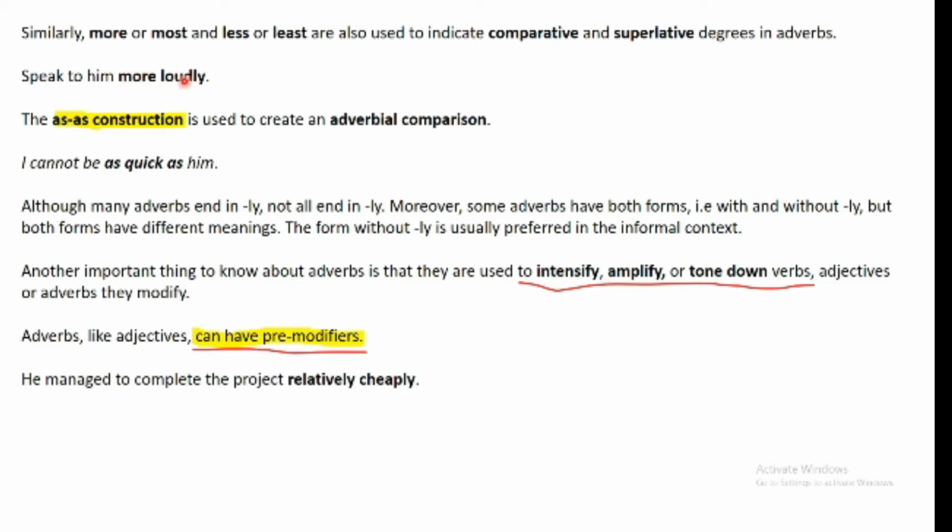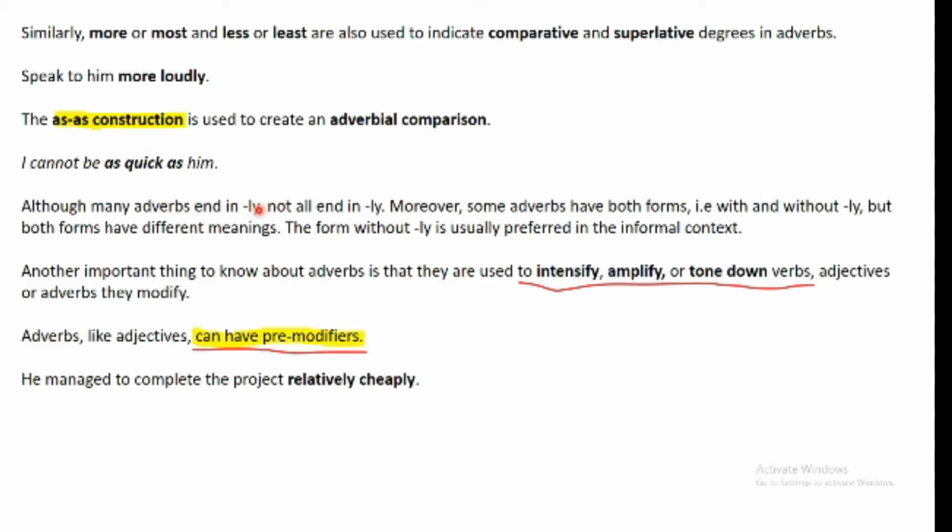So more loudly means in a louder manner. Sometimes adverbial comparisons are made using the as construction. I cannot be as quick as him. Quick in this case is an adverb, and it shows that someone is quicker than me and I cannot be as quick as him. So this is a form of an adverbial comparison.